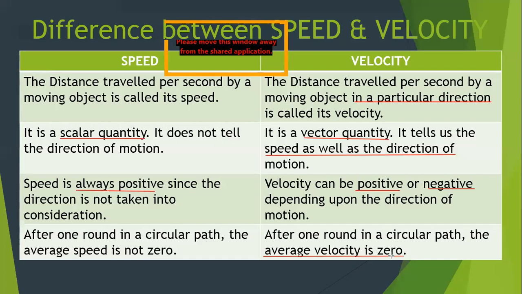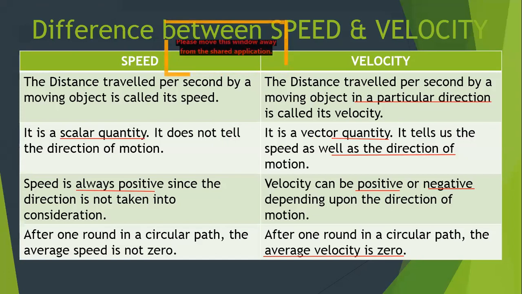So the initial and the final position is the same, and that's why the displacement is zero. So what will be the average velocity? The average velocity will be zero because average velocity is displacement upon time. Okay, so this is a very fundamental difference that you should know about speed and velocity.